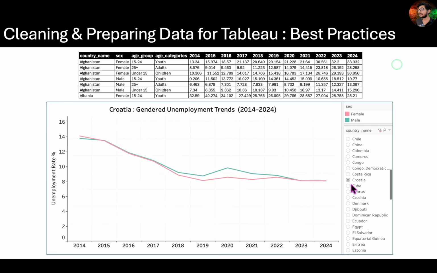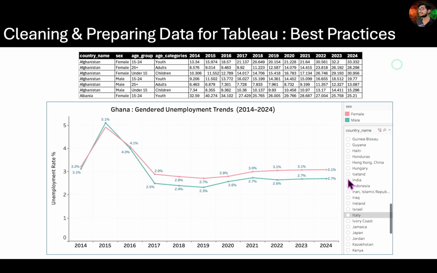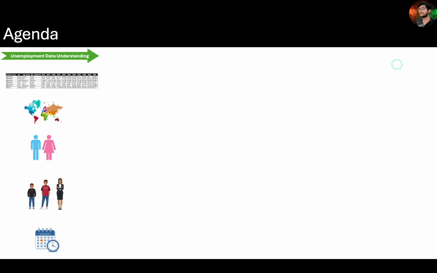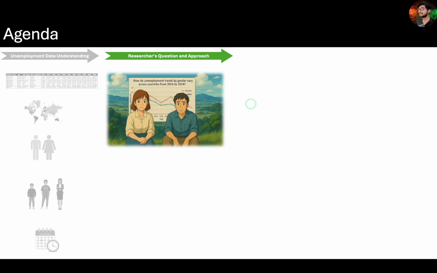First, let's quickly go over the agenda and see what exciting topics we are about to explore. We'll begin by exploring the unemployment dataset, which contains unemployment rate data for 189 countries, categorized by gender, male and female, and age groups such as children, youth, and adults from 2014 to 2024. Next, we will discuss the key research questions that analysts aim to answer using this dataset, and the significance of these questions, and review a sample Tableau visualization that could serve as a potential solution.